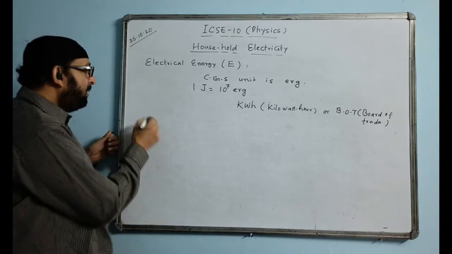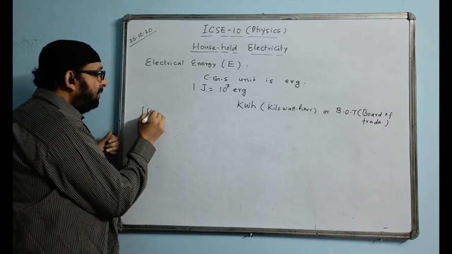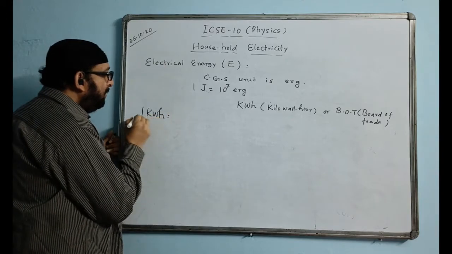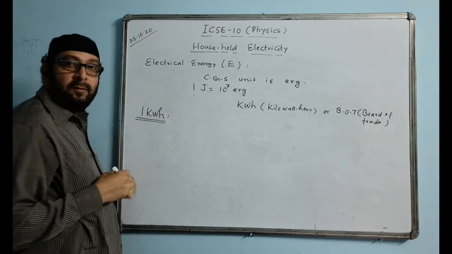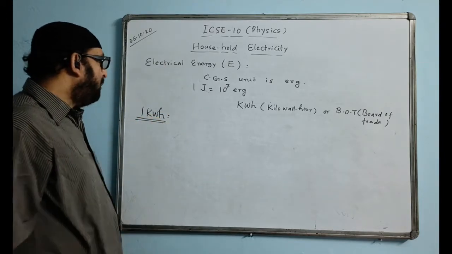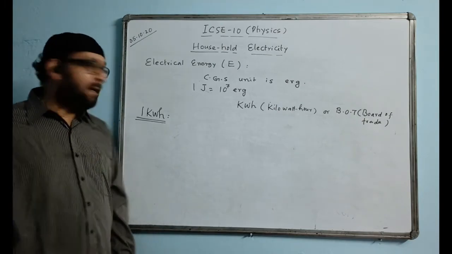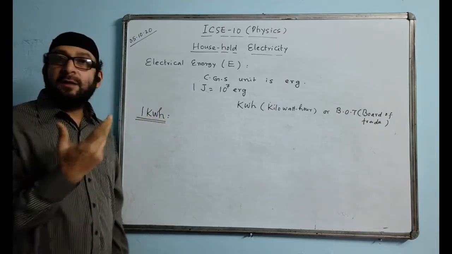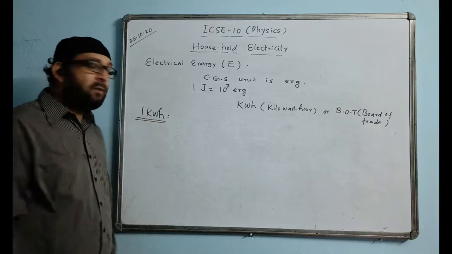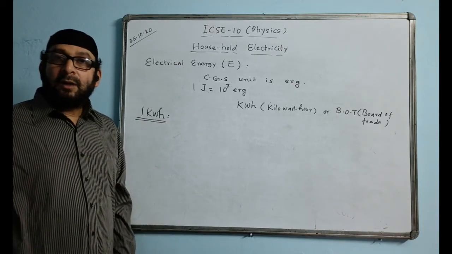Now we'll see the 1 kilowatt hour definition. Write on the definition of 1 kilowatt hour. Okay, write down. Kilowatt hour is actually energy, no? Energy that we are measuring in terms of kilowatt hour. 1 kilowatt hour, write down.